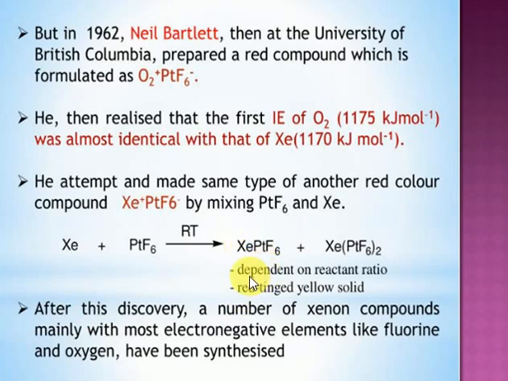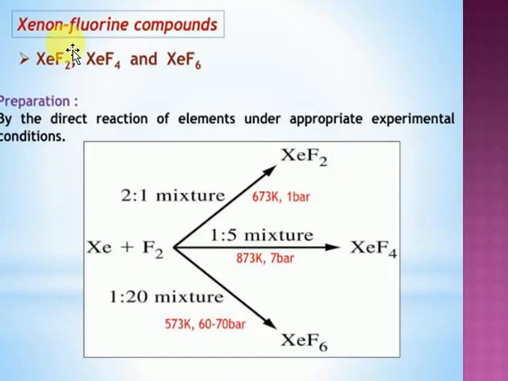Then he got an idea. Later on, after the discovery of a number of xenon compounds, mainly with the most electronegative elements like fluorine and oxygen, they have been synthesized. The next very important thing is the xenon fluoride compounds. I said very clearly, xenon can react with fluorine. Various types of compounds are there: look at 2, 4, 6, even numbers. Xenon is a single element only.